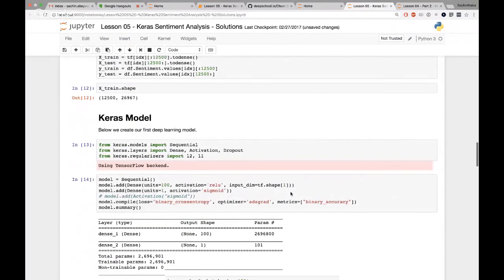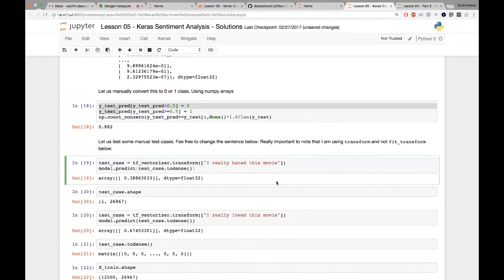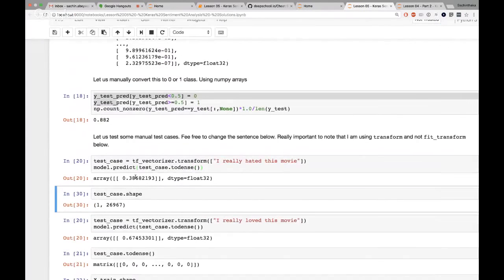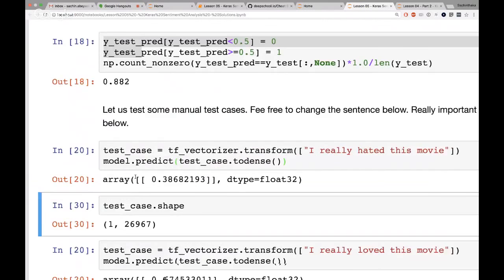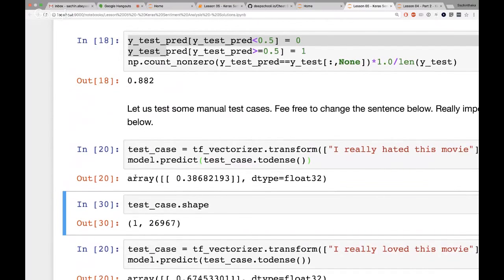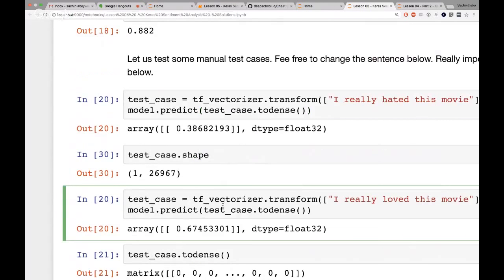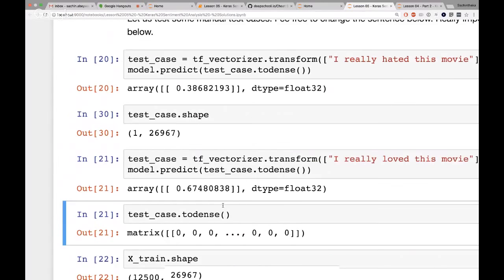So it does the transformation for you, and then once you predict it, I really hated this movie, there's a 38% chance that it's going to be positive, which means that it's more likely a negative thing, right? And if I say I really love this movie, there's a 67% chance that it's positive.